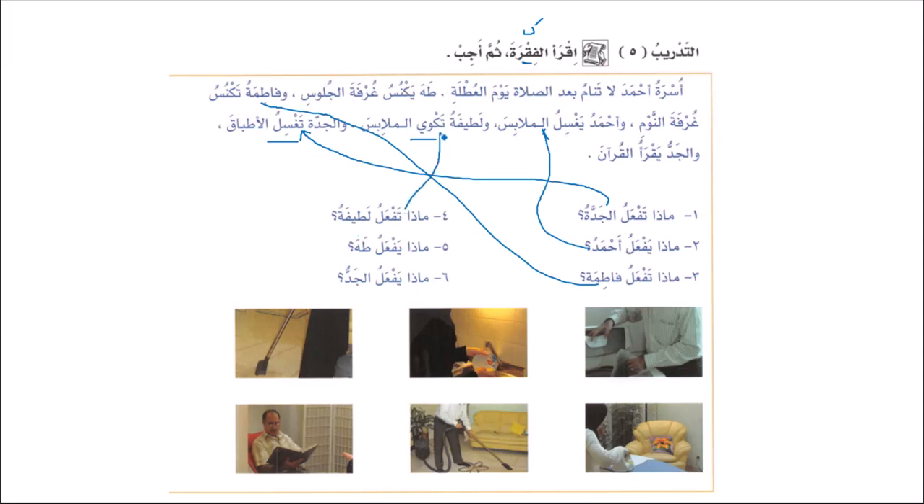What does Latifa do? And we know that Latifa is the one who irons the clothes, so we will say لطيفة تكوي الملابس. وماذا يفعل طه? What does Taha do? And we know طه يكنس غرفة الجلوس. وماذا يفعل الجد? We know that the grandfather recites the Quran, so we will say الجد يقرأ القرآن.